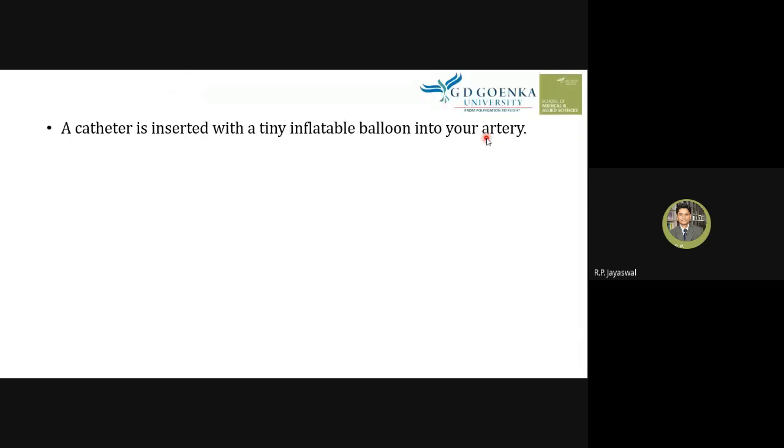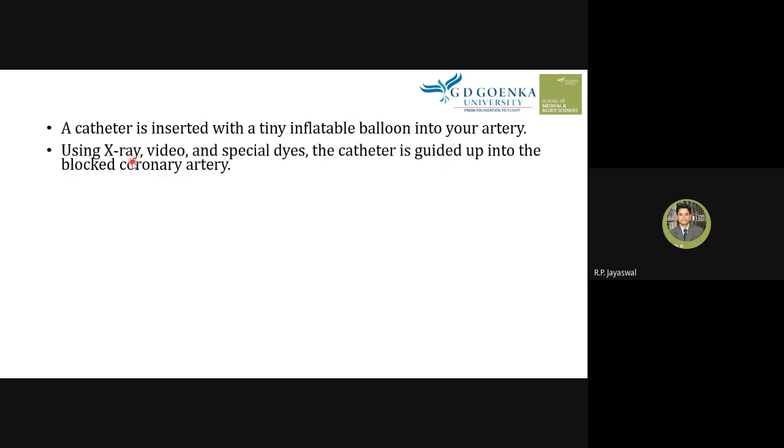Here the catheter is inserted with a tiny inflatable balloon into your artery. Using X-ray, video, and special dyes, the catheter is guided into the blocked coronary artery. So how does this catheter move forward?